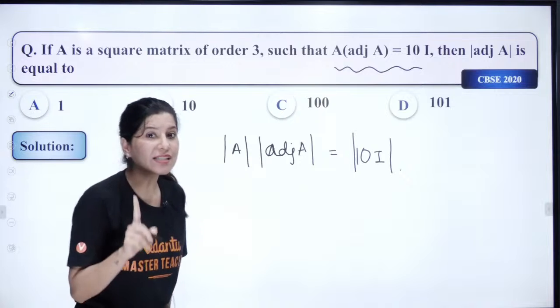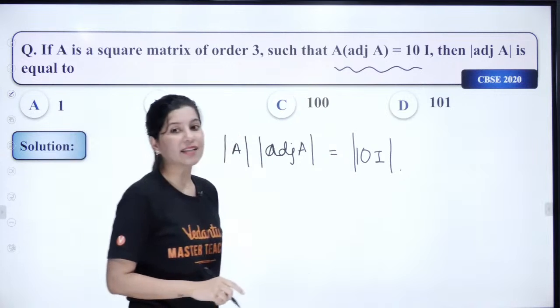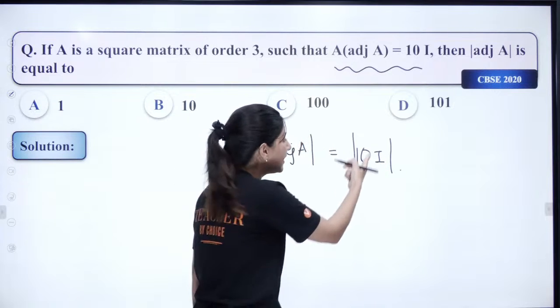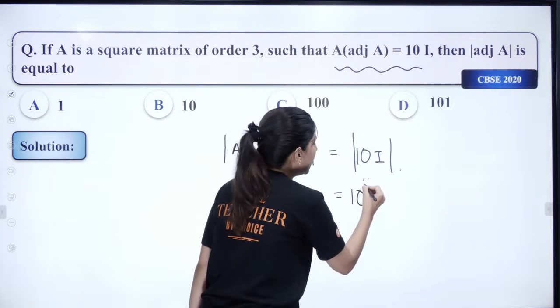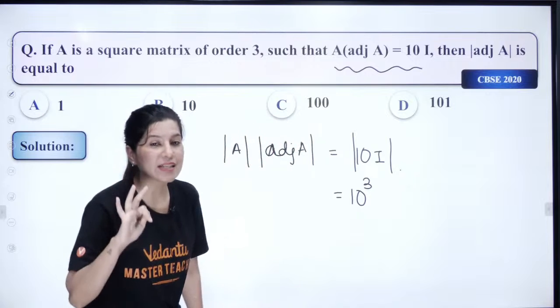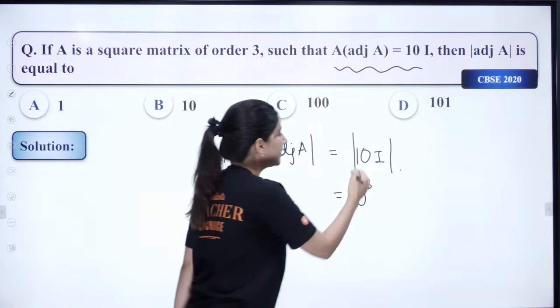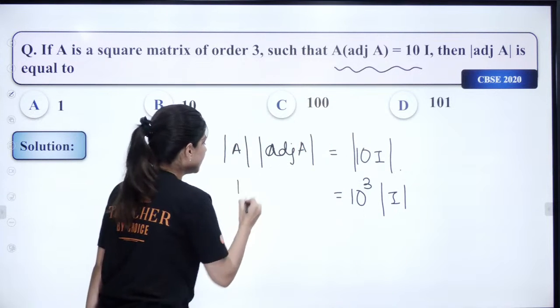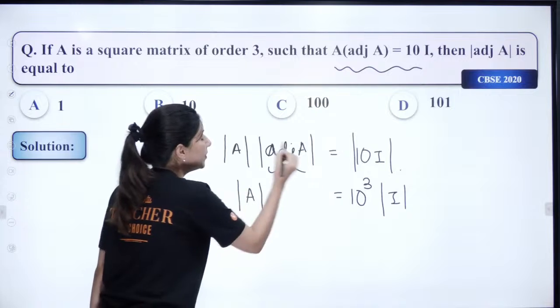Right? Now understand this property. Whenever we have a constant attached to any matrix, we can take that constant out and apply a power equal to the order of that matrix. So that will be 10 cube and determinant I. Now determinant I is 1, right? This is determinant A. And what about determinant of adjoint A?